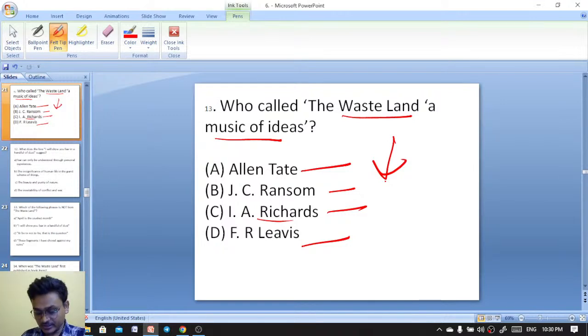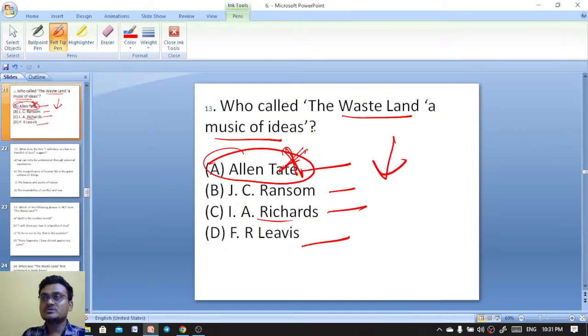Who called The Waste Land a music of ideas? Allen Tate, John Crowe Ransom, I. A. Richards. Excellent. In many places on YouTube or Google, you will find that the answer is given as Allen Tate, but do not think about that. The answer is actually given wrong. Those websites and blogs have given the answer Allen Tate.